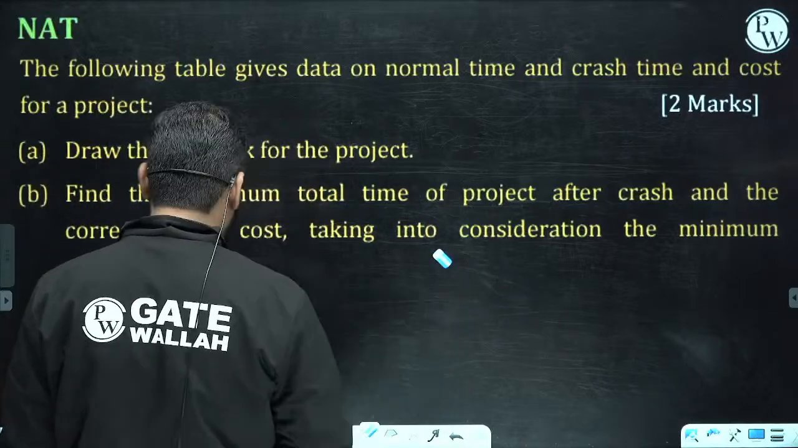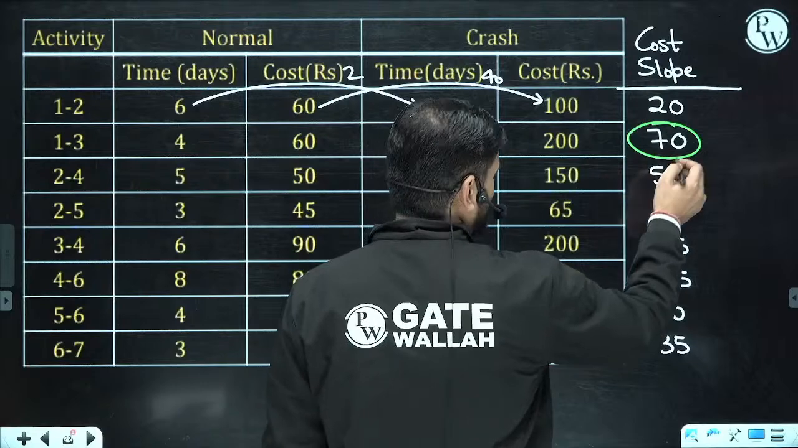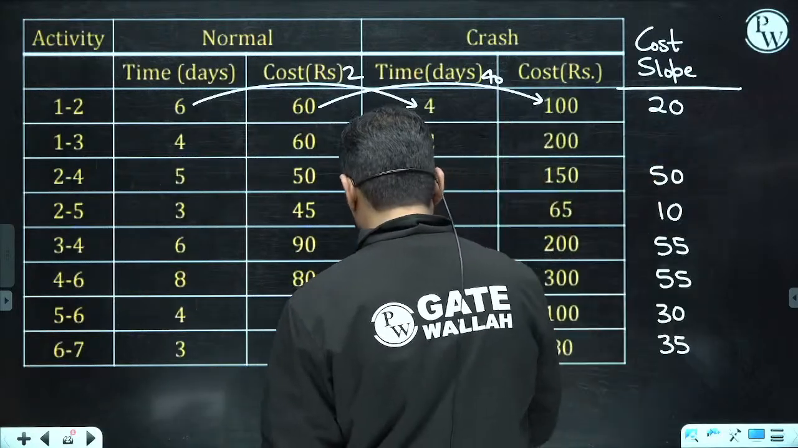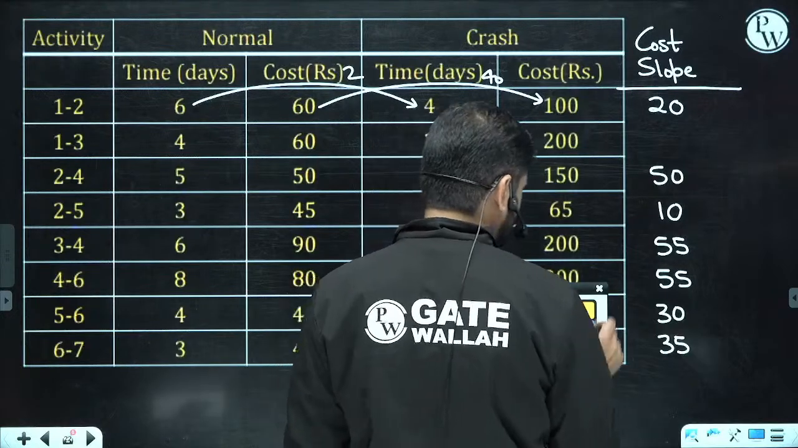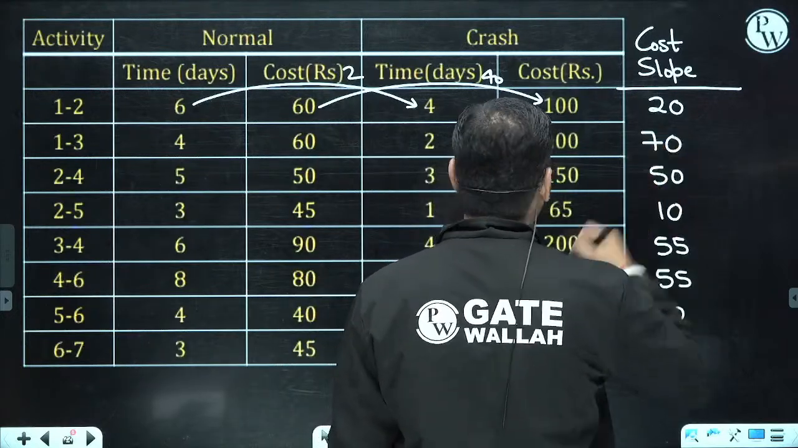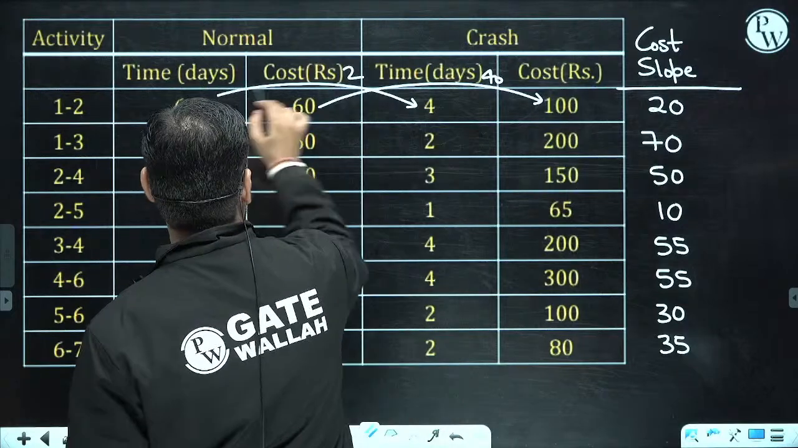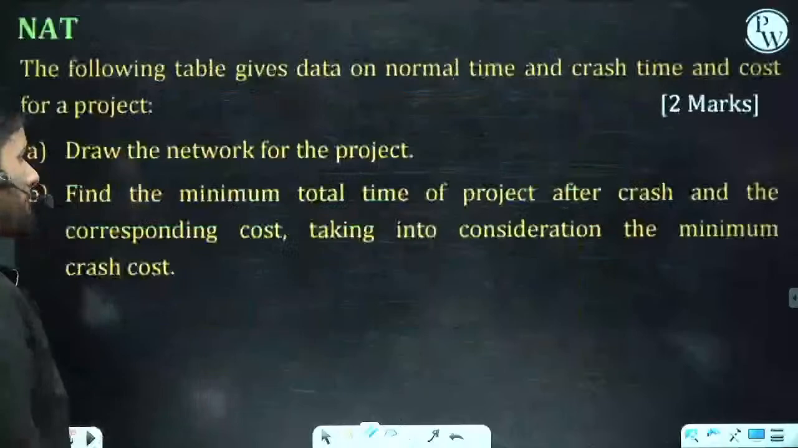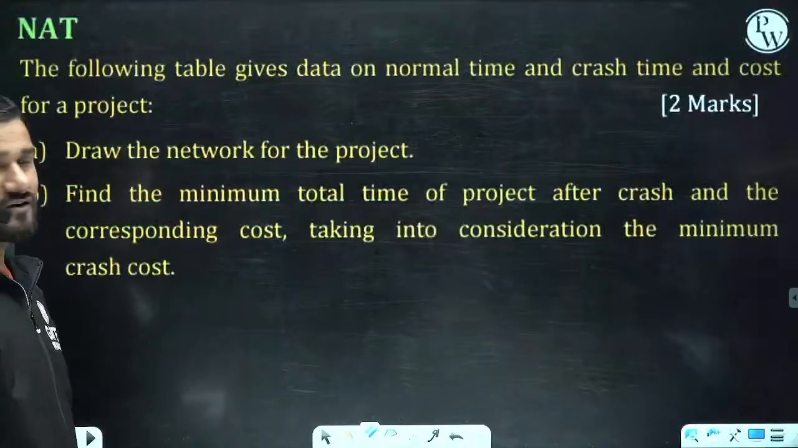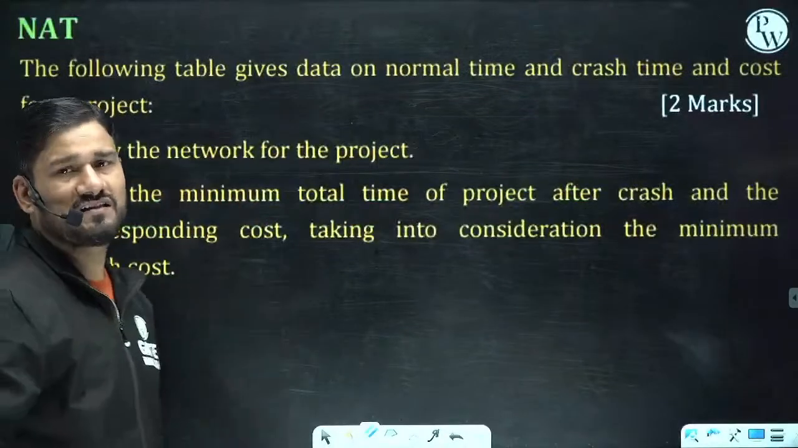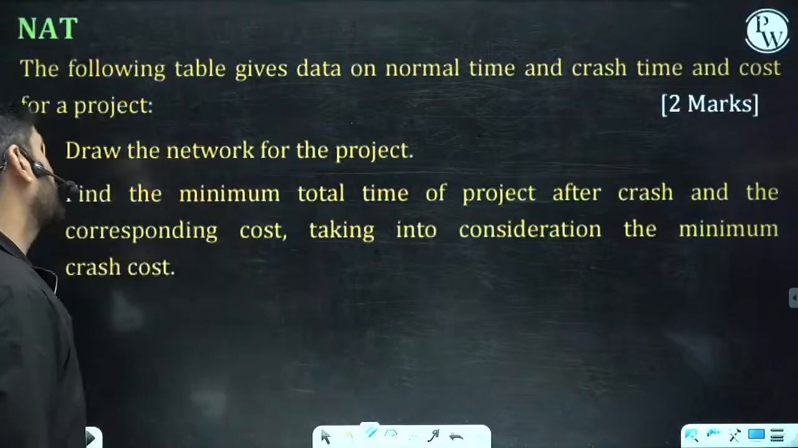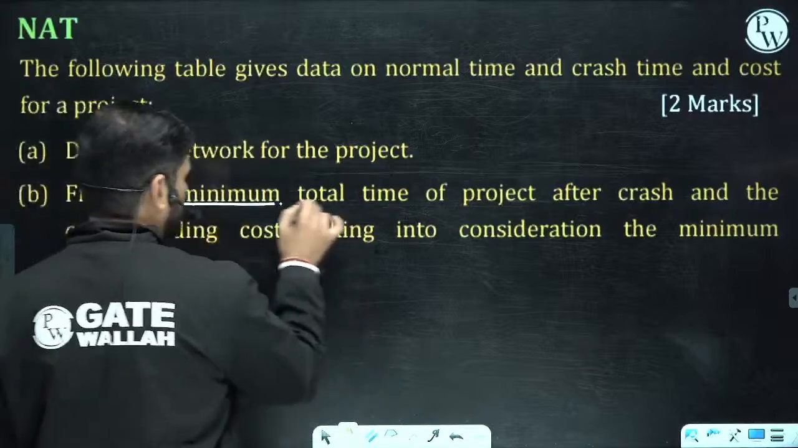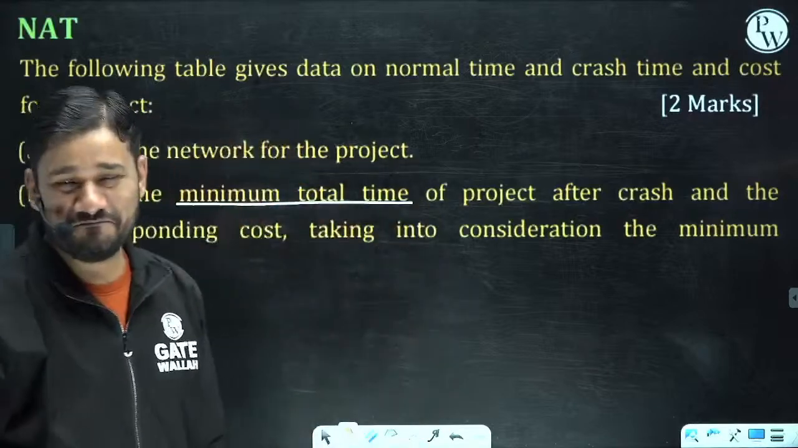No indirect cost is given to us right now, so I'm not bothering about that. Let me delete this also. They are not giving any indirect cost. If not given, I will be taking this as 0. What are they asking for? Find the minimum total time. Now let us find out the minimum total time.